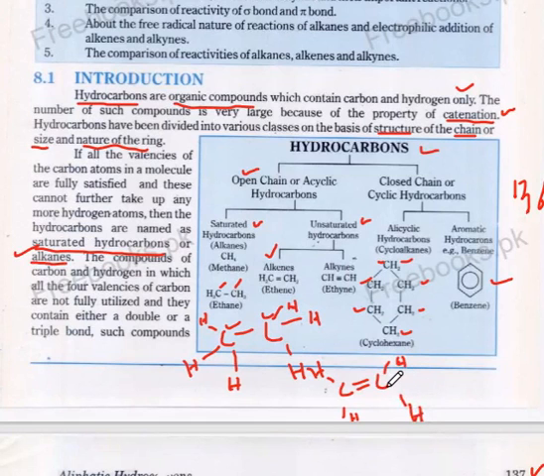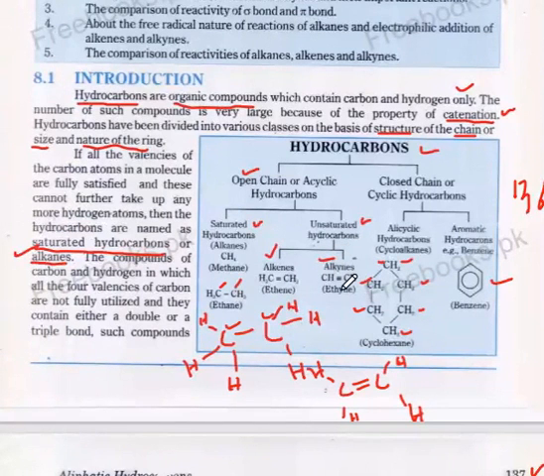This carbon atom contains four bonds: one with hydrogen, second with another hydrogen, and two bonds with this carbon. And this carbon has two bonds with this carbon, one bond with this hydrogen, and one bond with this hydrogen. So this compound contains a double bond between two carbon atoms.